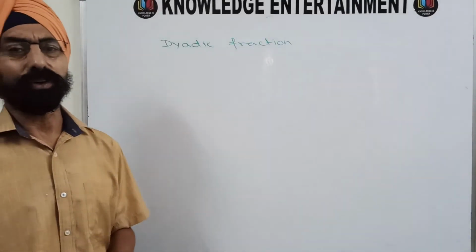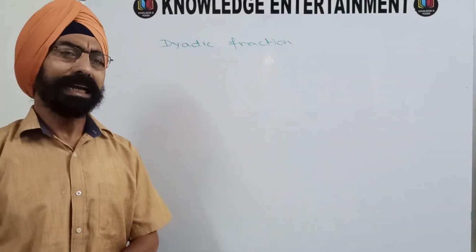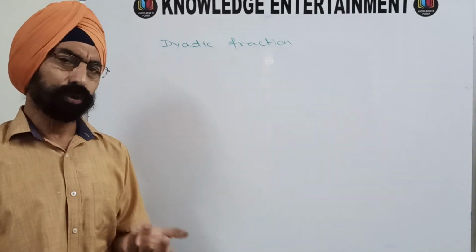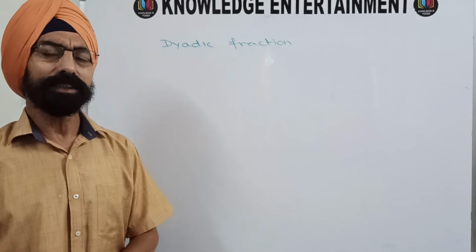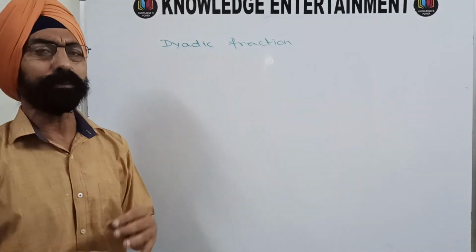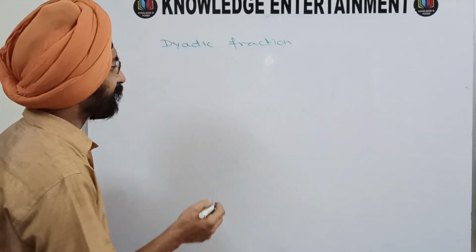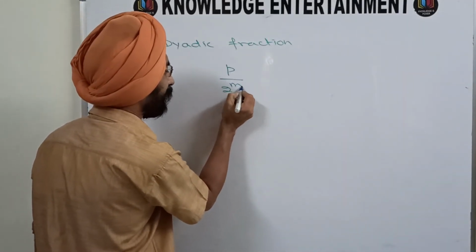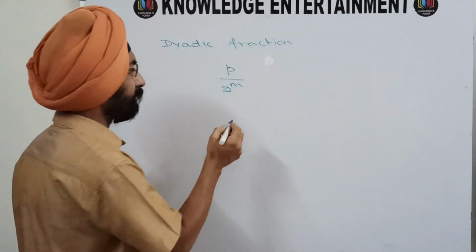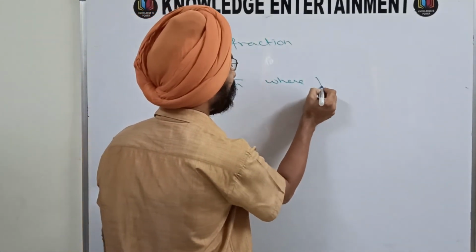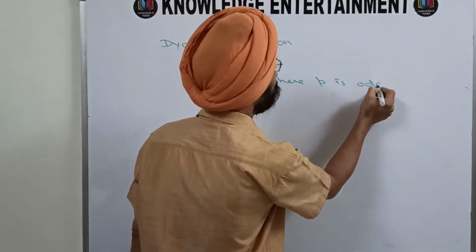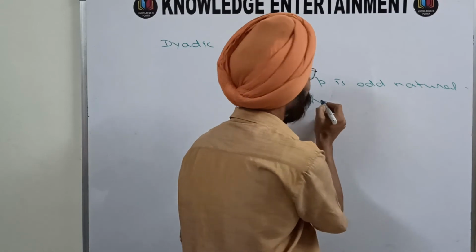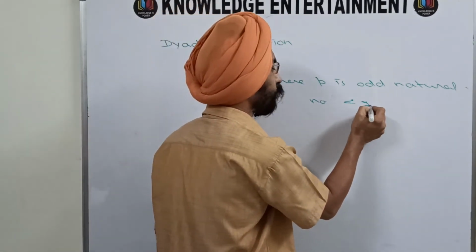What is a fraction first of all? A fraction is a rational number lying between 0 and 1. And a dyadic fraction is also a fraction, so it must also lie between 0 and 1, but it is a special type of fraction. A dyadic fraction means a fraction of the type p upon 2 raised to the power m, where p is an odd natural number and is definitely less than 2 raised to the power m.